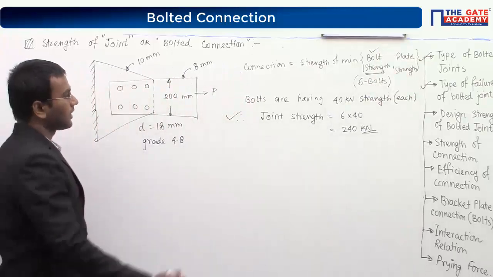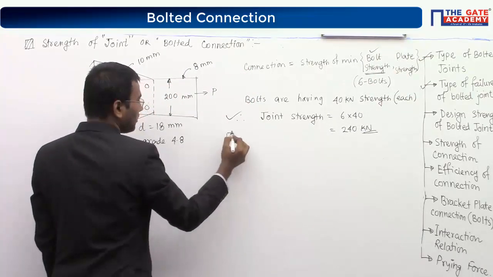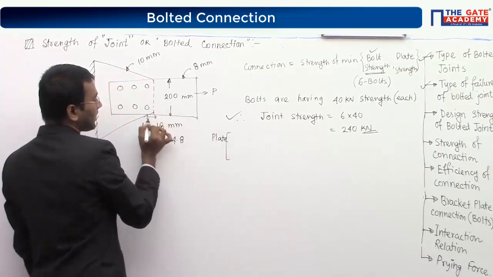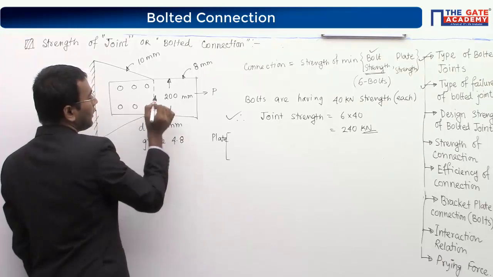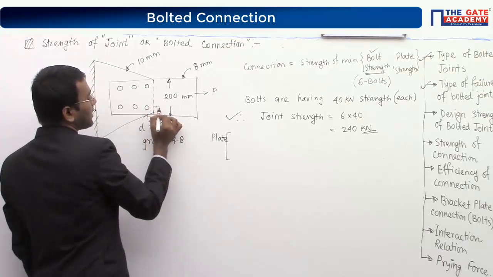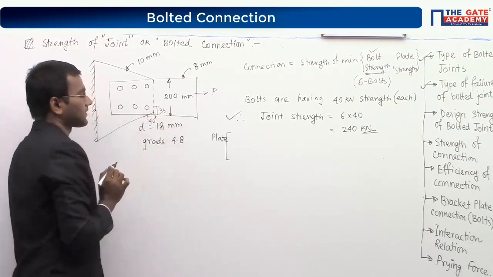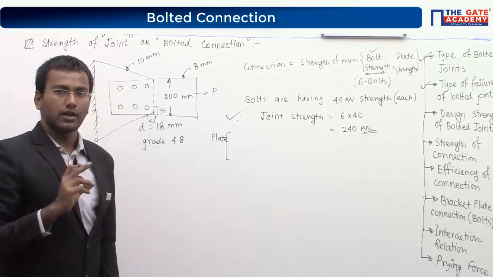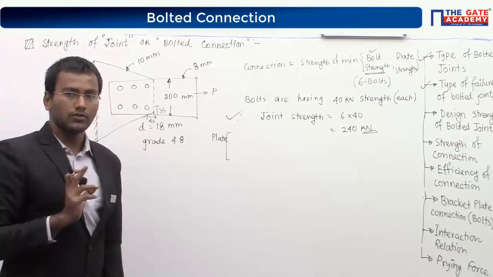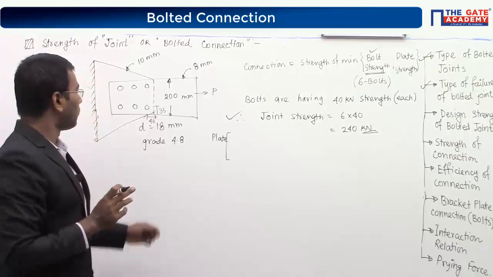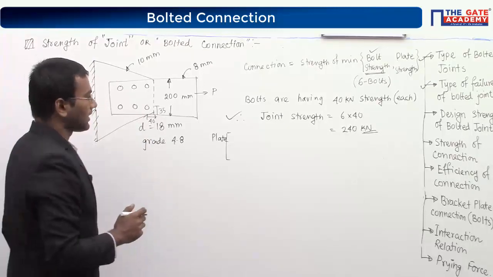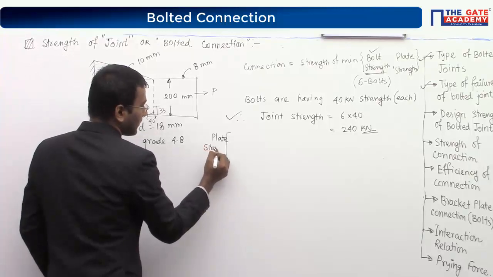Now what is the plate strength? For the plate, let us consider I have provided sufficient end distance of 40 and sufficient edge distance of 35, like this. I will not consider block shear strength right now. I will discuss it again in tension members, as it is the more confusing part. So apart from block shear, let us try to find the plate strength.